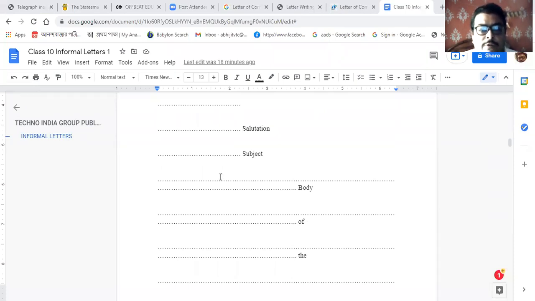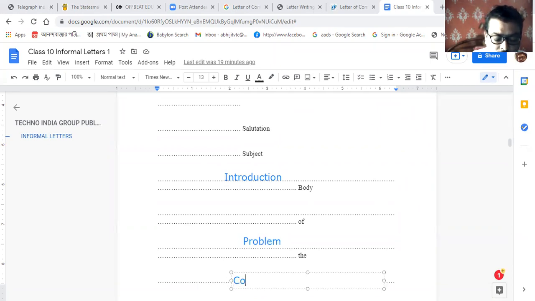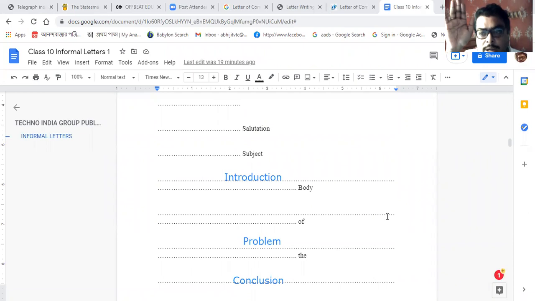The first paragraph will be the introduction. The second paragraph will be the problem. And the third paragraph will be the conclusion. So the body of the letter will be divided into three paragraphs: introduction, problem, conclusion.